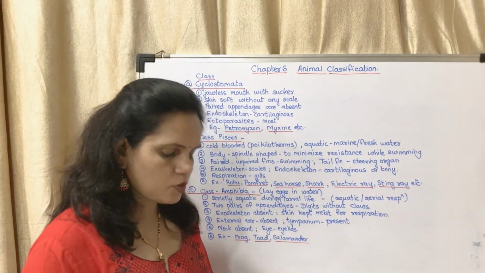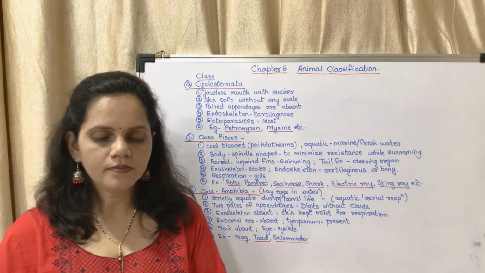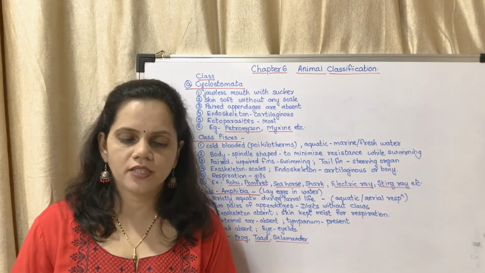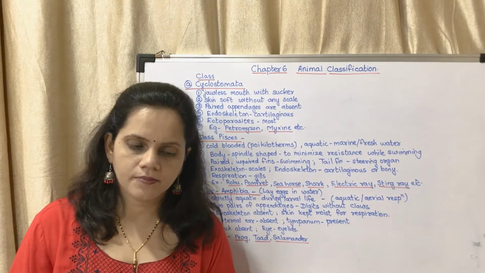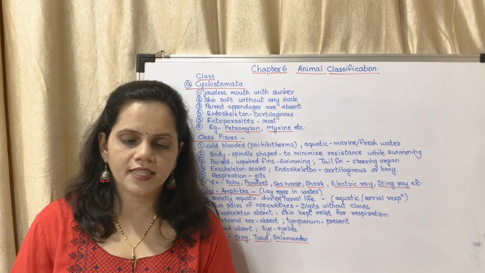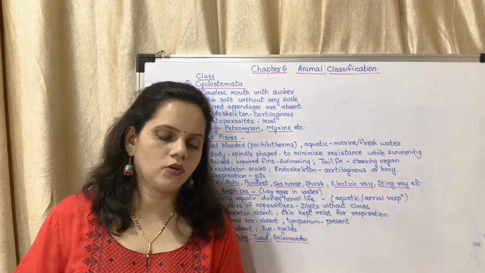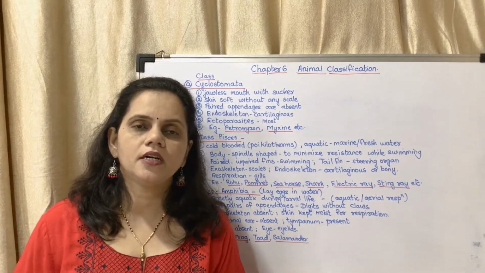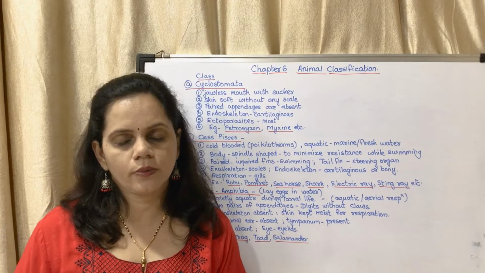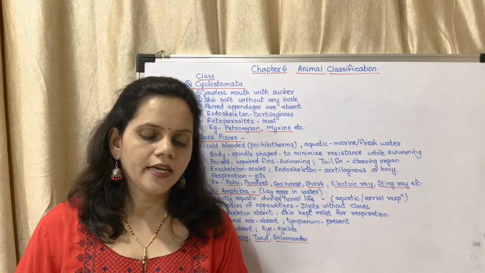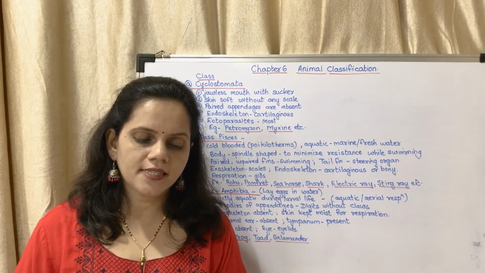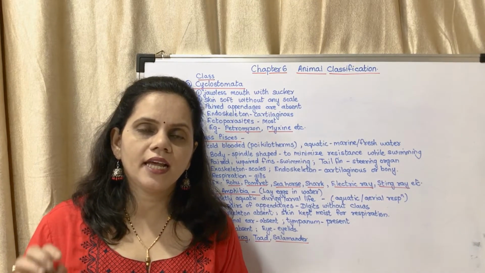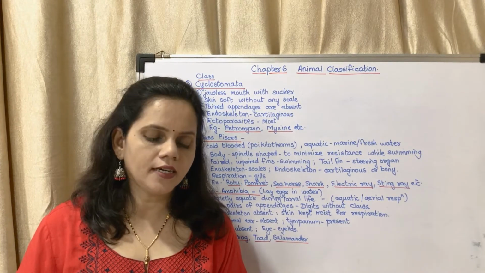Now we will see the diagrams on page number 73. Figure 6.23 you may see. Class Cyclostomata, Petromyzon. They are jawless. Their mouth has a sucker. They do not have jaws. Class Pisces. The diagram is very important. The most frequently asked question is this diagram. It has a mouth, gill slits, and fins, which are very important. You have to label all the parts which have been given in the diagram.